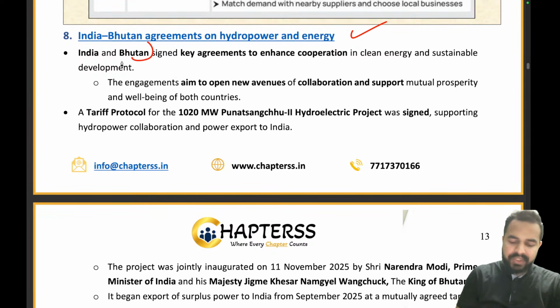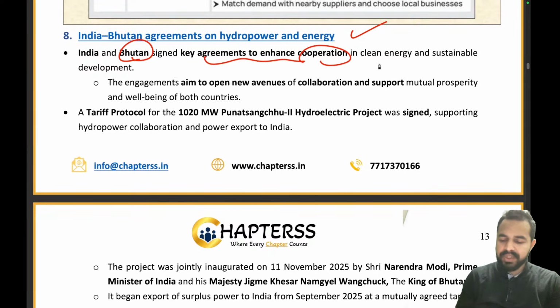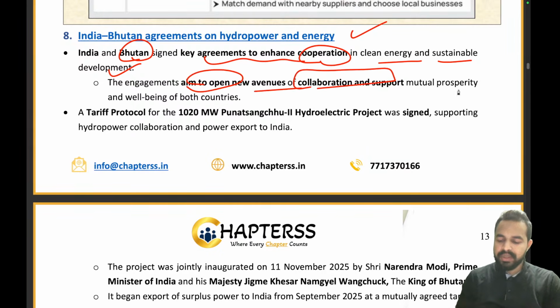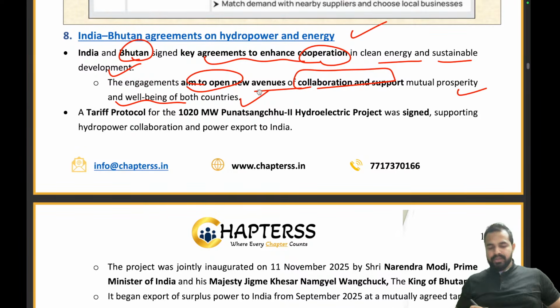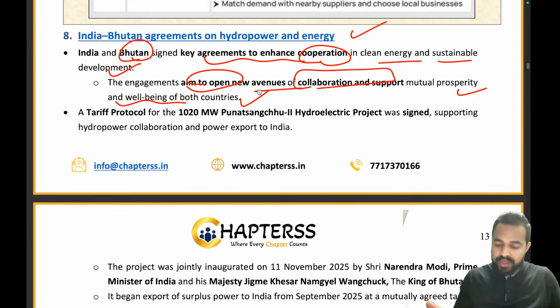India and Bhutan signed key agreements to enhance cooperation in clean energy and sustainable development. The engagements aim to open new avenues of collaboration and support the mutual prosperity and well-being of both countries, right? It aims to open new avenues of collaboration and support mutual prosperity and well-being of both countries.